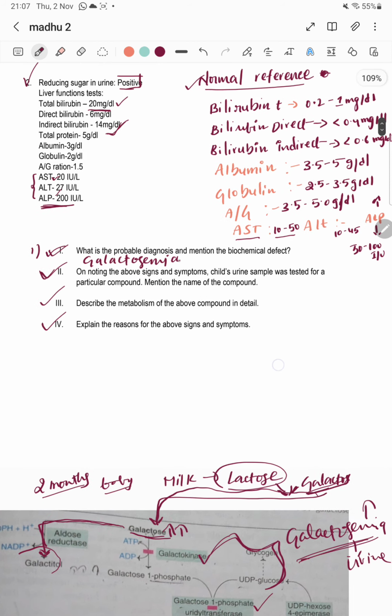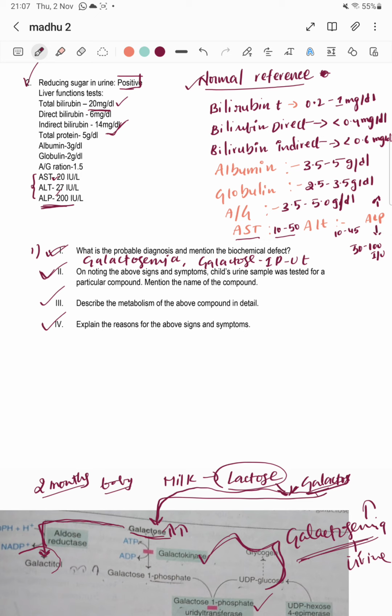Okay, why galactosemia? Due to the deficiency of galactose 1 phosphate uridyl transferase. In short I am writing here because there is no space. Galactose 1 phosphate, this is one. Let me write it in full form so that you can understand. Due to the deficiency of galactose 1 phosphate uridyl transferase. You can write in full form if you get this question in exam.